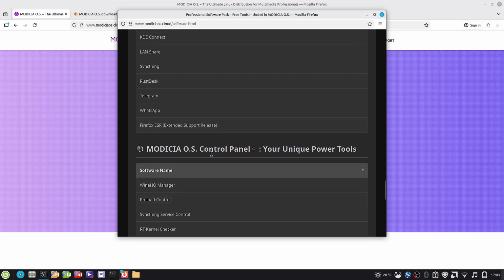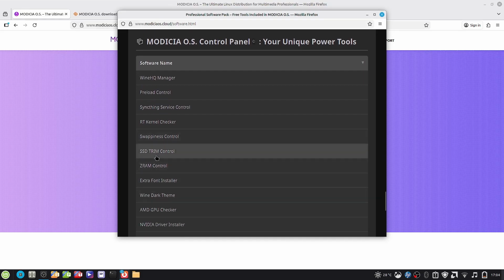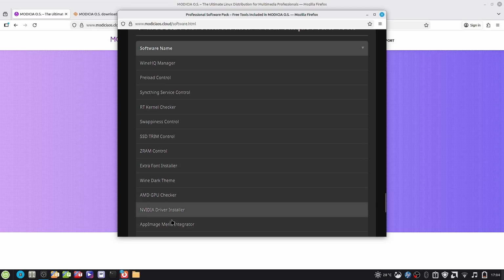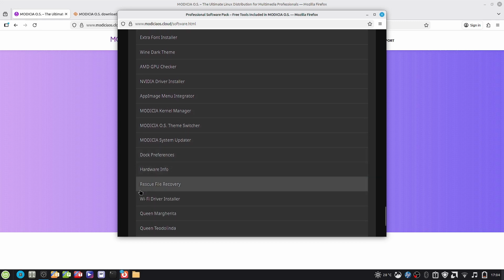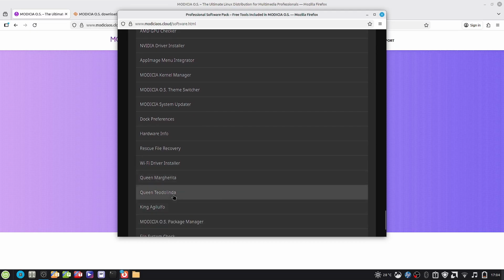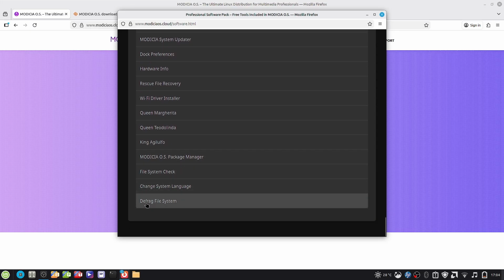And the Modicia control panel will contain the WineHQ Manager, Preload Control, Syncthing, Service Control, RT Kernel Checker, Swappiness Control, fstrim Control, ZRAM Control, Extra Font Installer, Wine Dark Theme, AMD GPU Checker, NVIDIA Driver Installation, App Menu Integrator, Modicia Kernel Manager, Modicia OS Theme Switcher, Modicia System Updater, Dock Preferences, Hardware Info, Rescue, File Recovery, Wi-Fi Driver Installer, Queen Margarita, Queen Teodolinda, King Agilulfo, Modicia Package Manager, File System Check, Change System Language, and the file system.